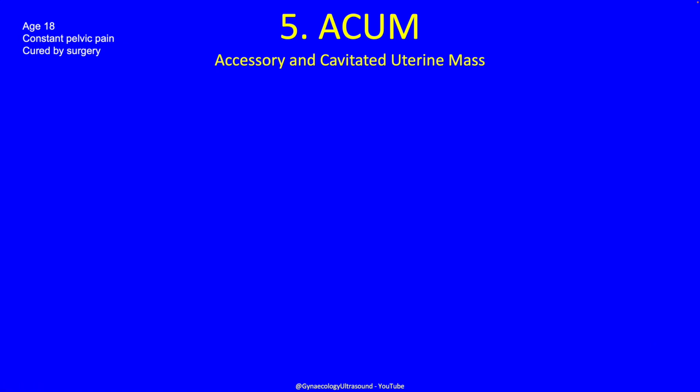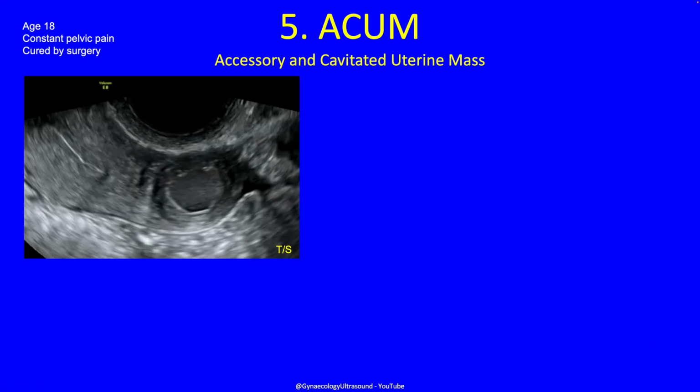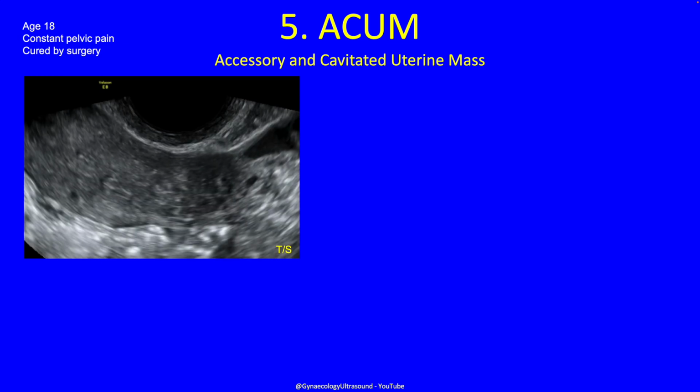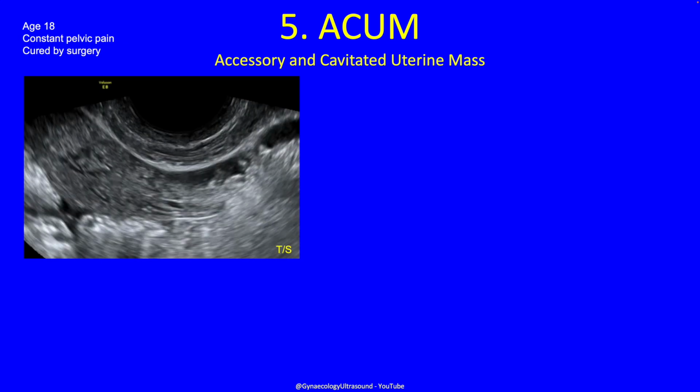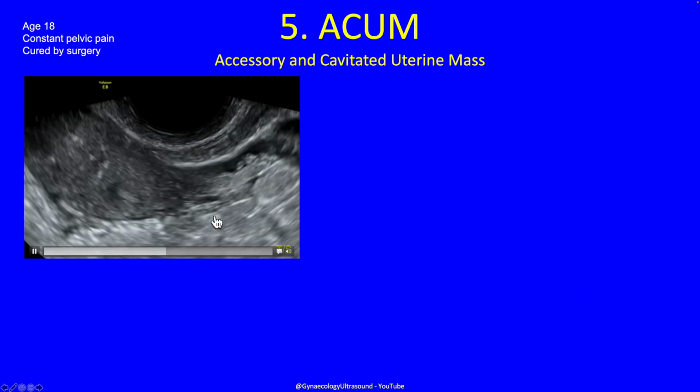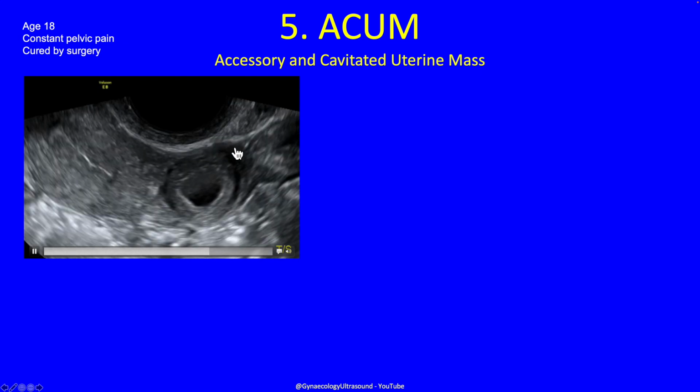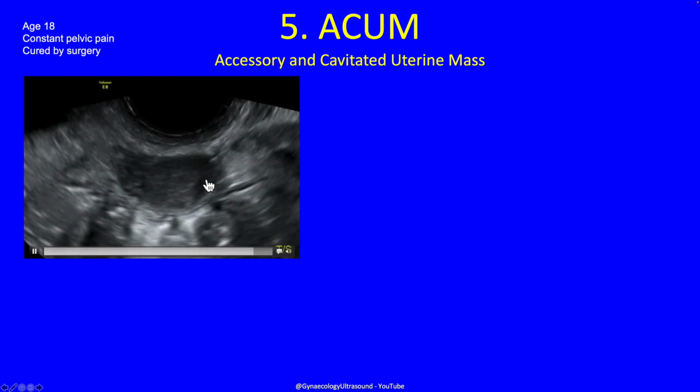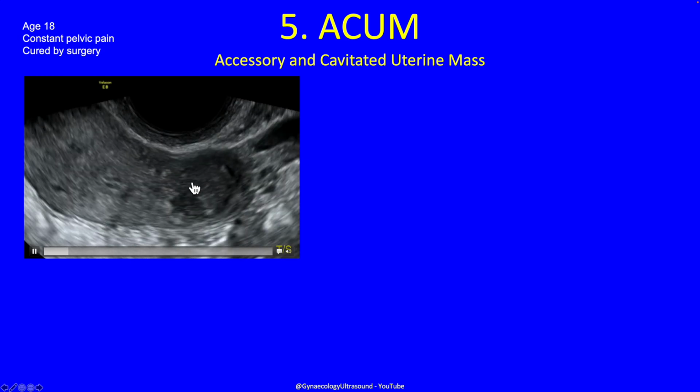This girl was 18, had constant pelvic pain. She was completely cured by surgery. In the transverse plane, you can see here that on the left side there is this cyst. Clearly it's blood filled, it's got endometrial tissue within it.